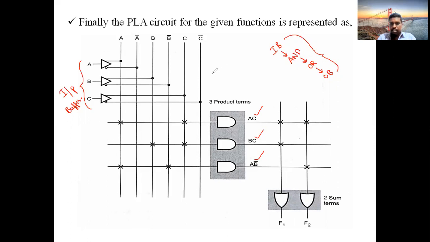Already I said that in a PLA both the AND gate and OR gate are programmable. If you draw like this, it is a programmable connection. These are all your programmable connections. If you mention black color dots like this, these are your fixed connections. We are keeping a strong dot like this, it means a fixed connection. You cannot reprogram them. If you mention cross marks like this, these are programmable.